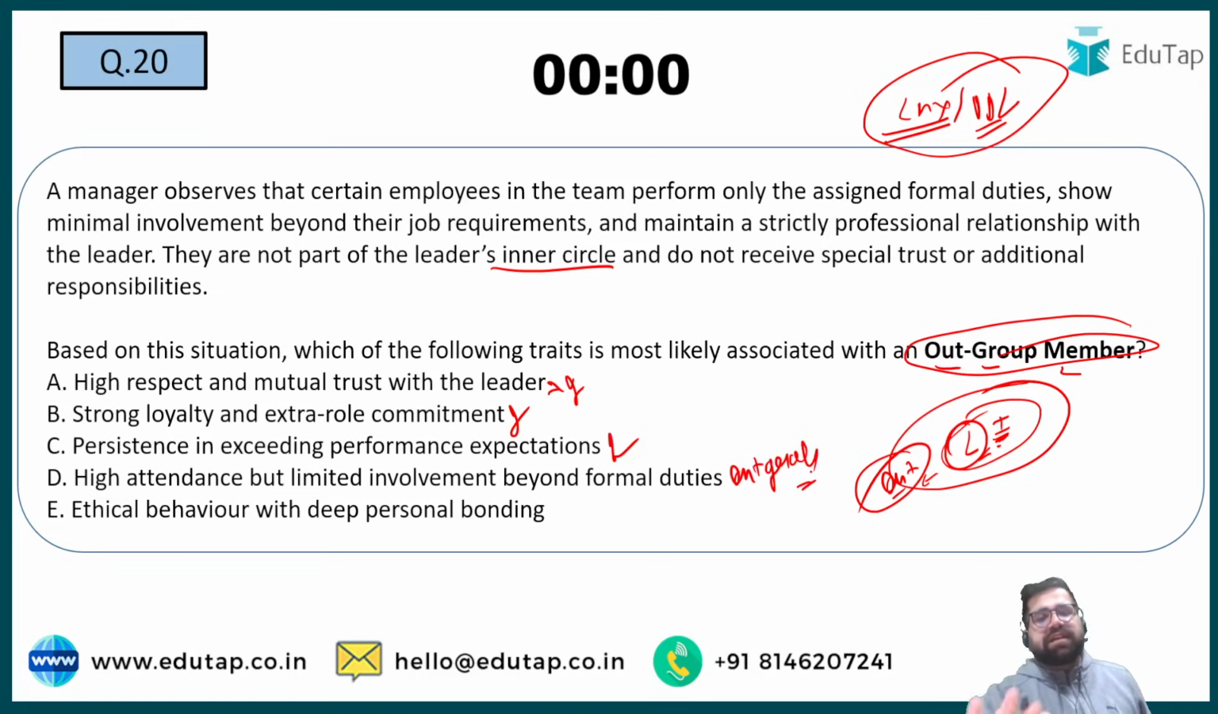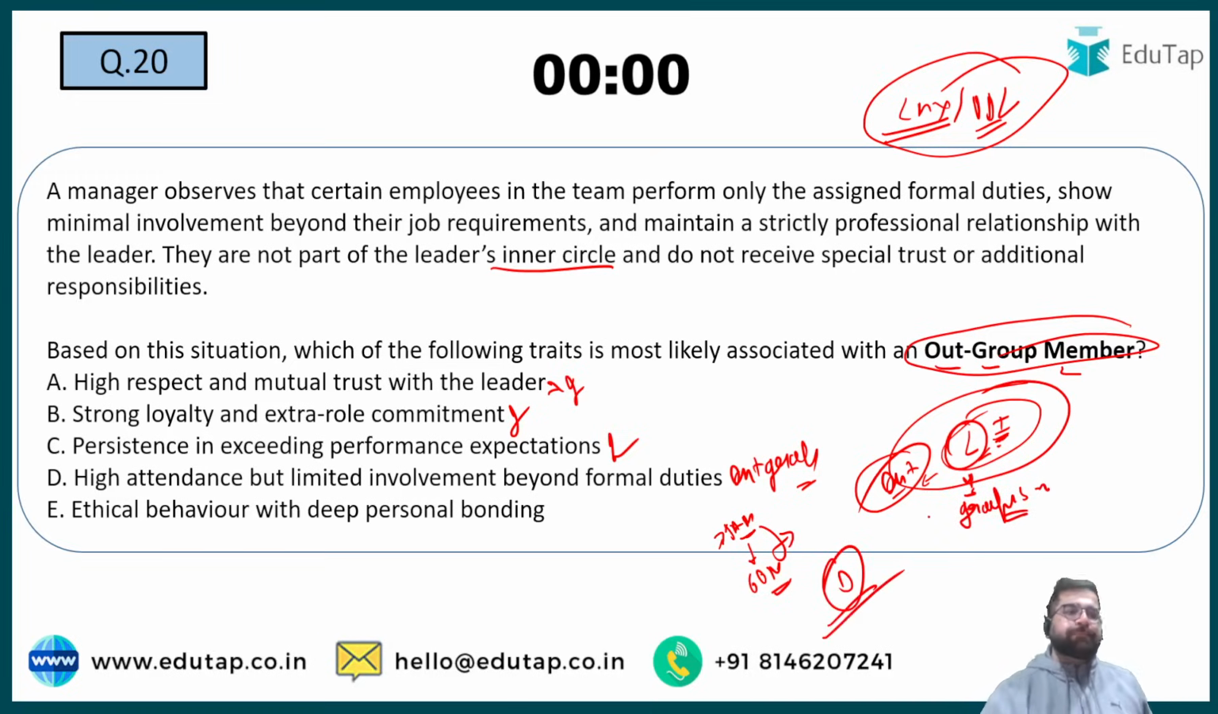Out group members are just coming for namesake purposes. They will come at 9 a.m. If the reporting time is 9 a.m., they will leave by 6 p.m. These are the people who just work for namesake purposes, right? And this is not their mistake. This is the mistake of the leader, because the leader is creating groupism. Leader is creating groupism, right? So my correct answer will be option number D.